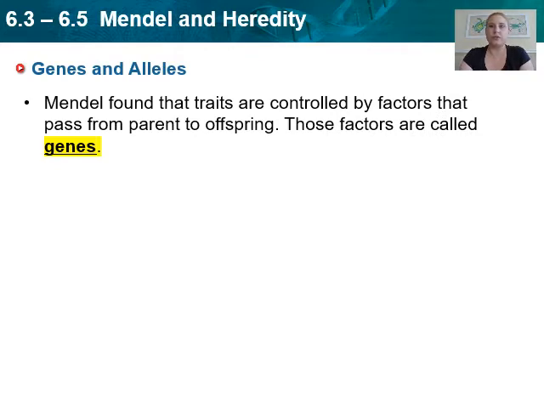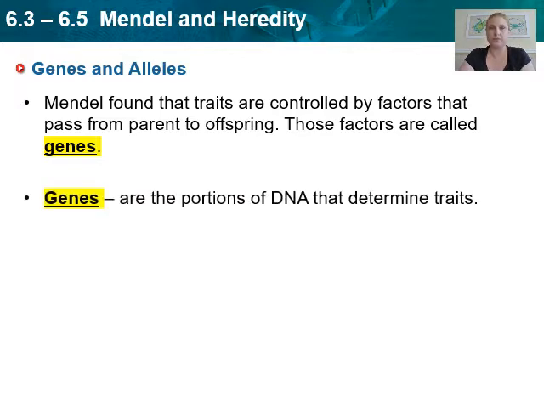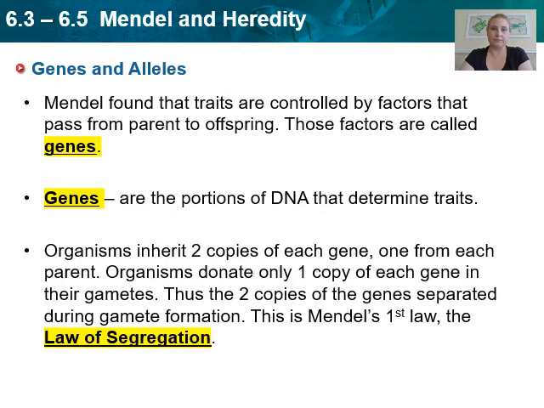So Mendel found that traits are controlled by factors that pass from parent to offspring. And again, you know this word already. We call them genes. And genes are the portions of DNA that determine our traits. Now, when we talked about this last, we talked about how human beings and most organisms that reproduce sexually inherit two copies of each gene, one from mom, one from dad. So organisms donate one copy of each gene in their gametes. So the sperm donates one copy, the egg donates one copy.